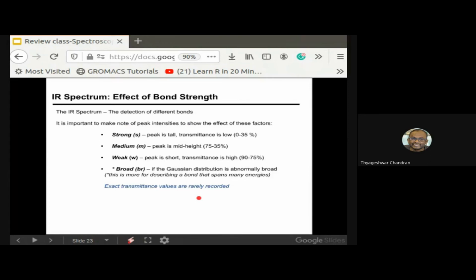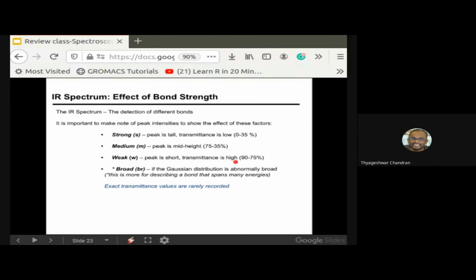So let us walk through this. We can get three different kinds of peaks in the IR spectra. The strong peak is tall and the transmittance is very low, 0 to 35 percent, which means most of the molecules are absorbing the IR radiation. The medium peak, you can ignore. The transmittance is 75 to 35 percent, and the weak peaks you can ignore completely.